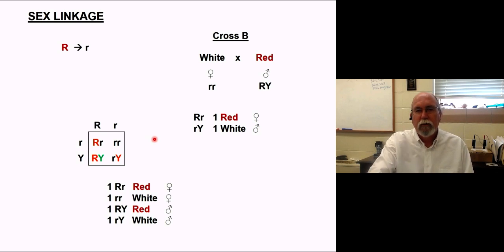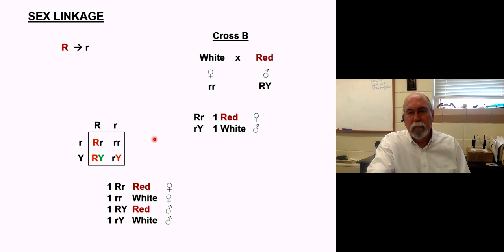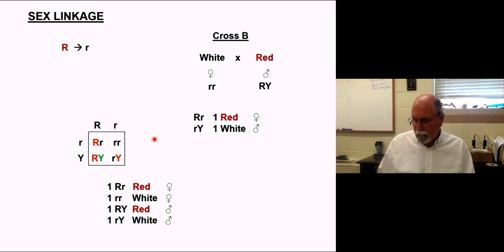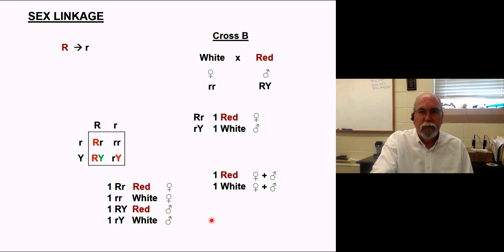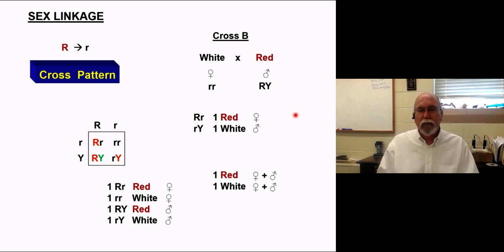So of course that gives us the opportunity to have a red female, a red male, a white female, homozygous white, and a hemizygous white male, right? If you put those together, that's where we get our 1-to-1 ratio, right? And in that ratio, we see what's different than we saw in cross A. There's female and male that are red, and females and males that happen to be white. That's our pattern, okay? And just to remind you, this is one of those cases where you do see the crisscross pattern. So always look for that.